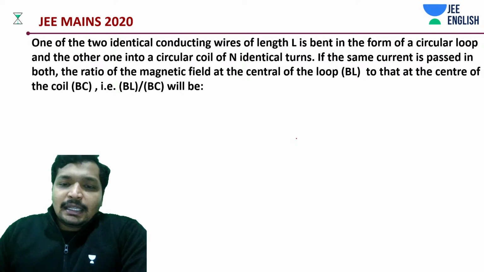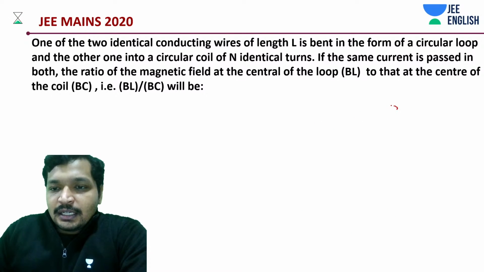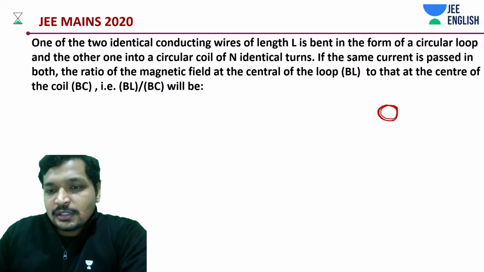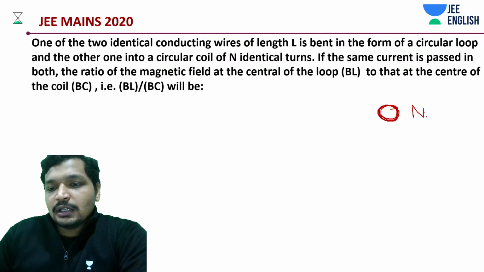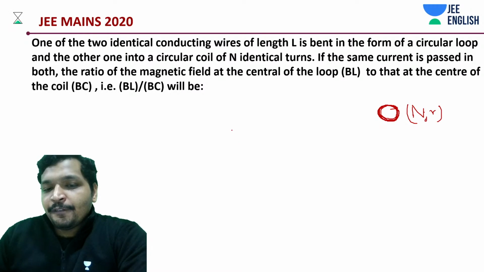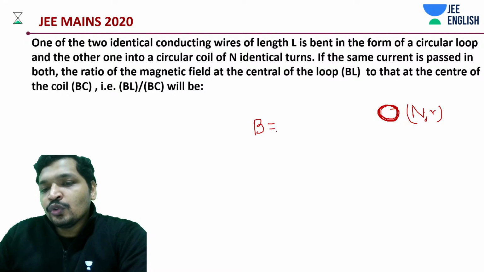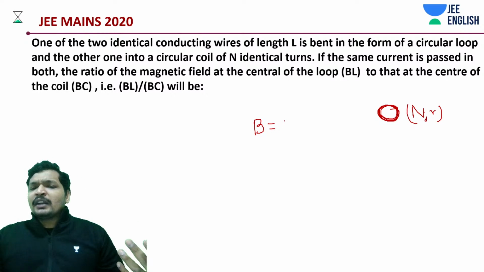Next, let's again start with that coil, and loops of small radius r. First of all, what is the magnetic field due to one loop?